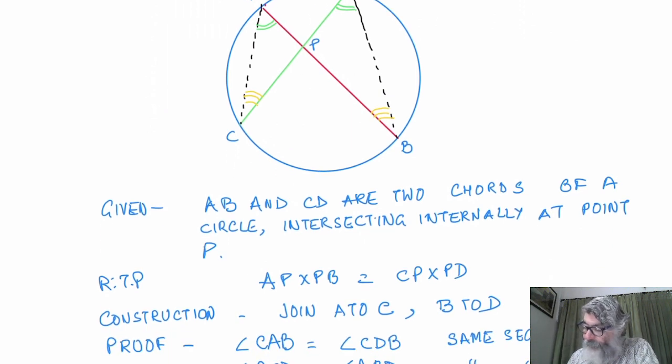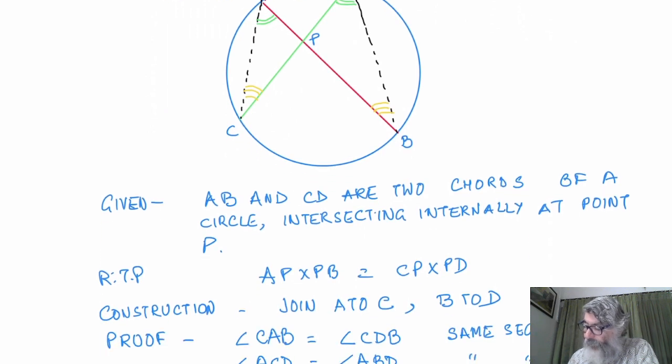Angle APC will be equal to angle DPB. These are vertical angles. This can be the third angle also. They are vertically opposite angles. This point is P.